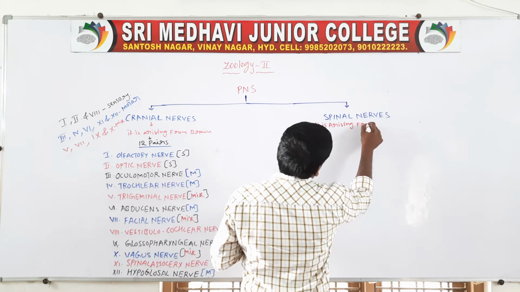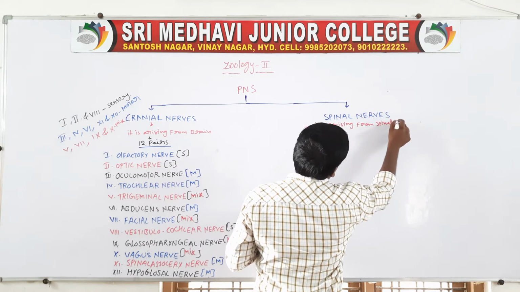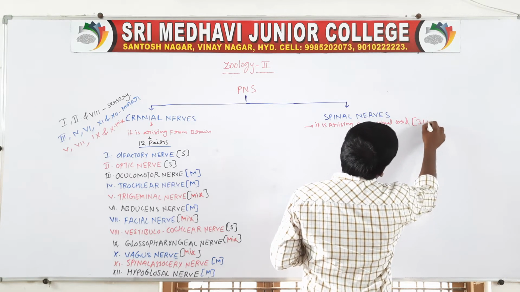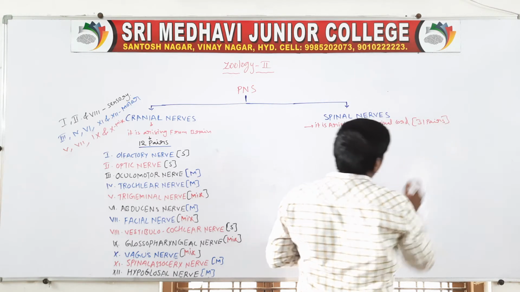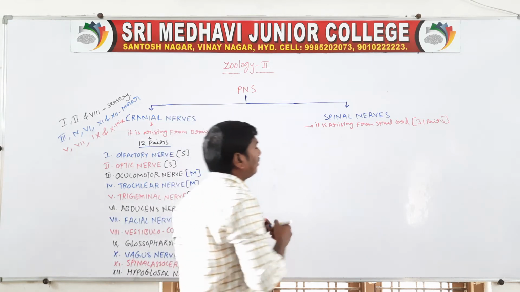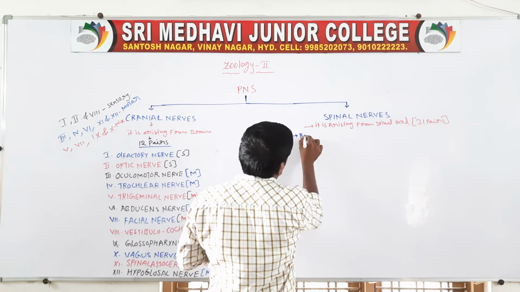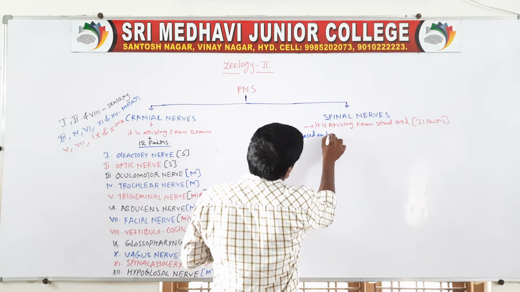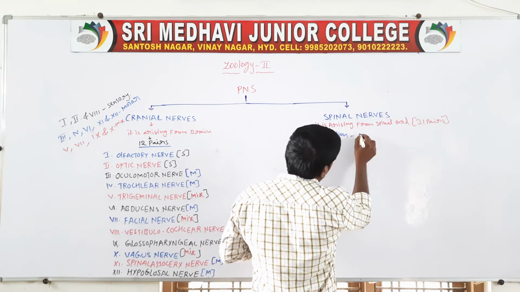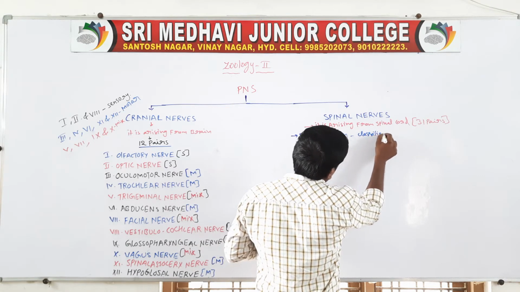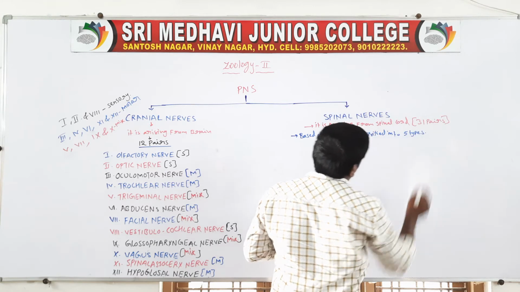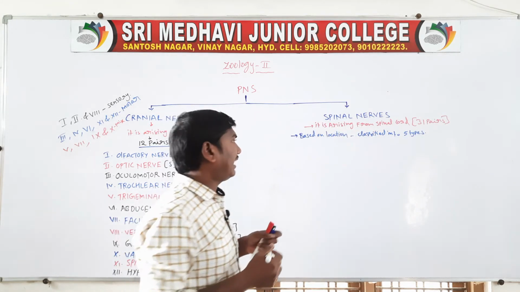It is arising from the spinal cord. Totally how many pairs? There are 31 pairs. Based on location, they are classified into 5 types.